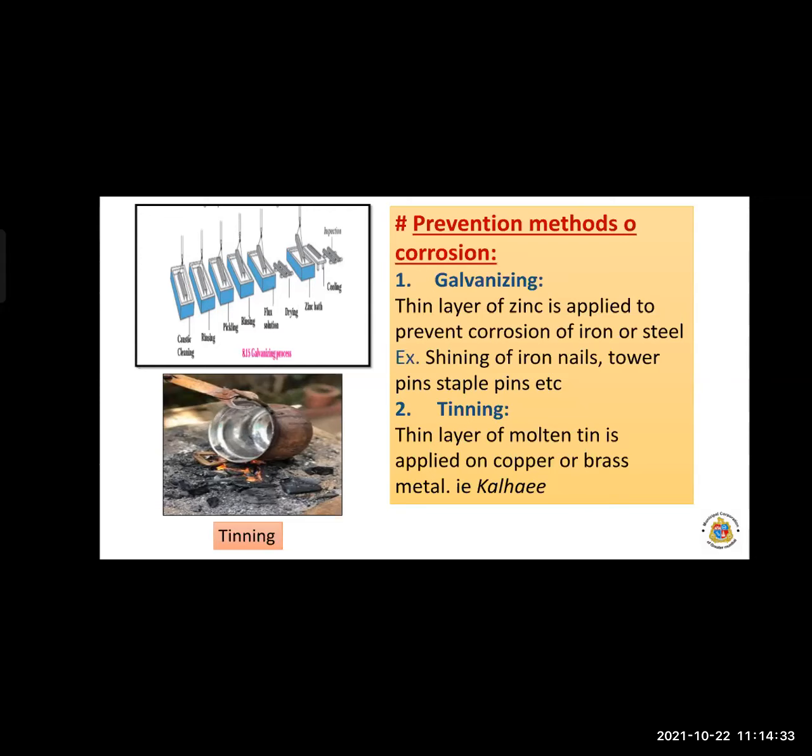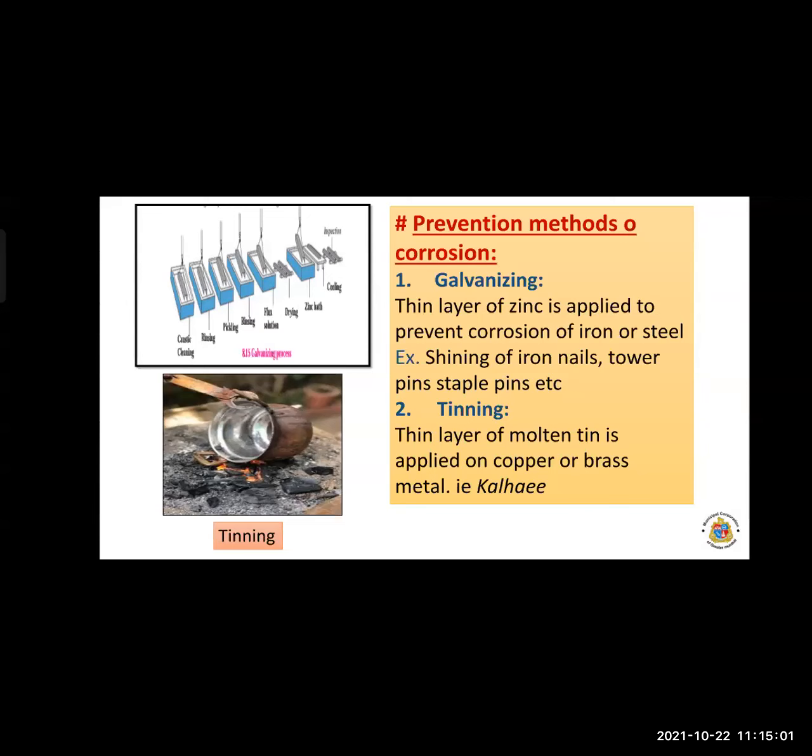So it prevents the rusting or corrosion of the copper or brass metal. The greenish layer which is formed on the copper or brass vessels can be prevented by applying a layer of molten tin. Okay, so this is the method which is called tinning. So the second diagram indicates the tinning method.